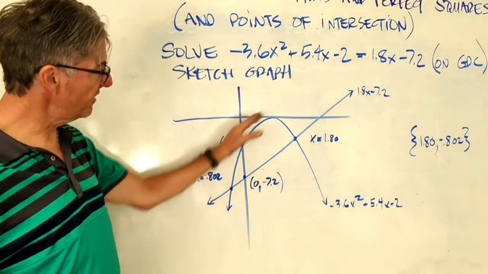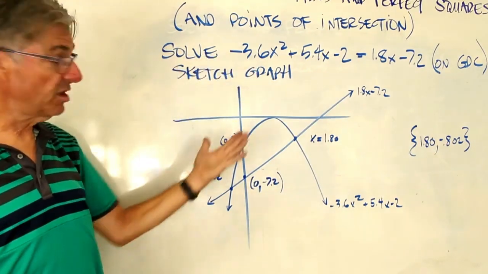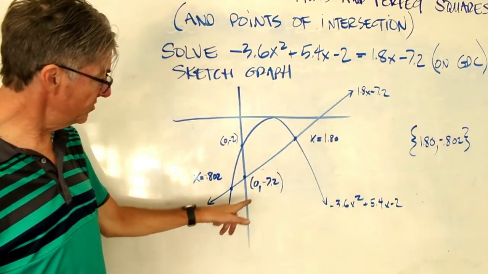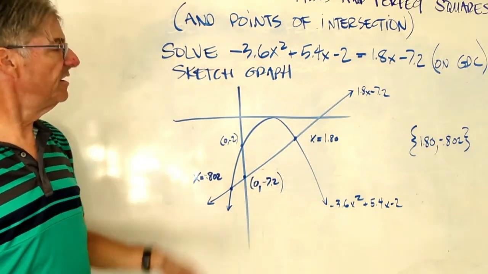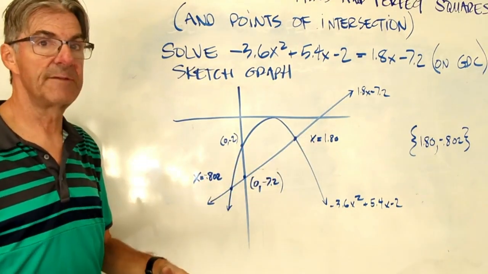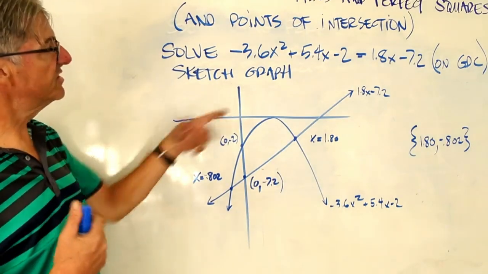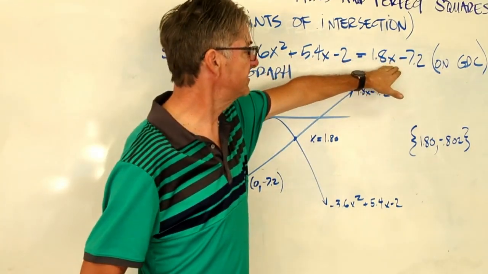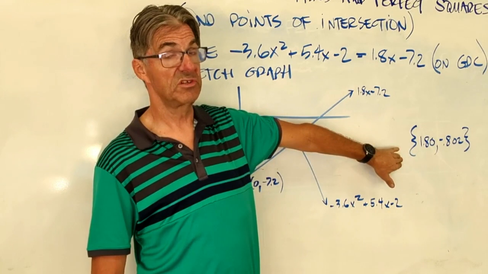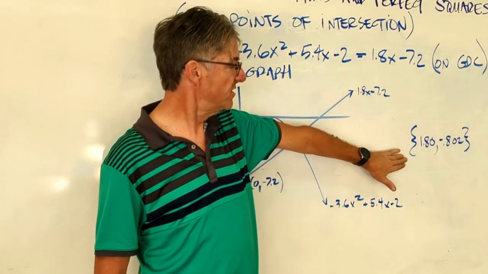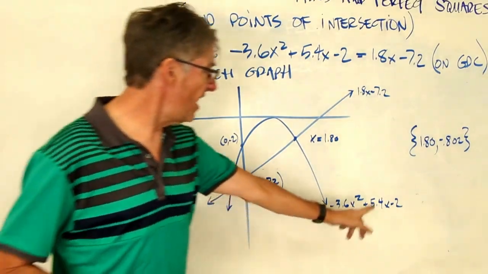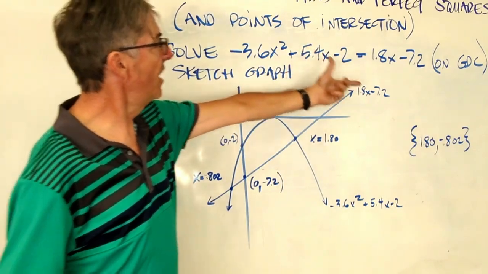And then let's take a look at our quadratic function. This is a downward opening parabola. I can confirm that. It also has a y-intercept, and that is the point 0 minus 2. So I went ahead and labeled that right there. And then I used my trace function on my graph to figure out the x-coordinates of the points of intersection. And remember, the x-coordinates are the solutions to this equals this. So I went ahead and labeled them on my graph, and then I went ahead and used my curly brackets to show my two solutions, which is a standard notation for that. Not an absolute requirement, but if you do this problem, you do want to clearly indicate that these two values are the solutions to this function.